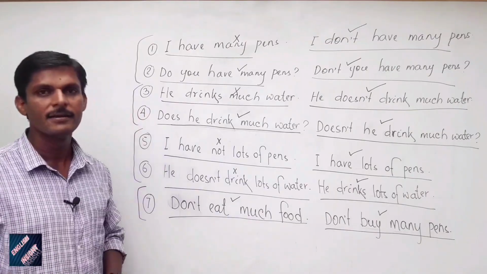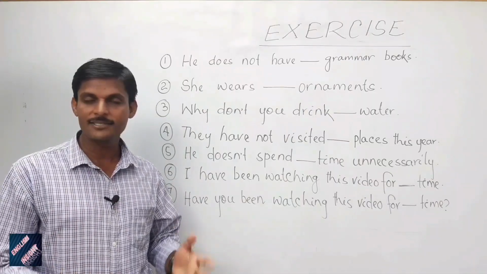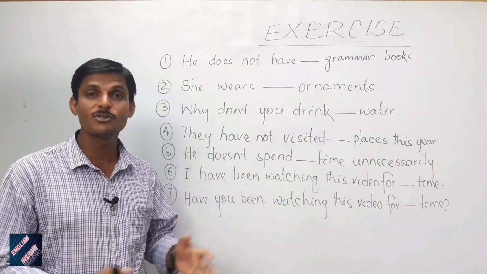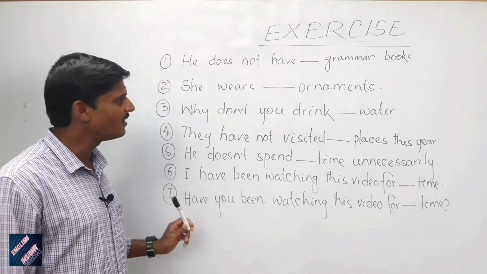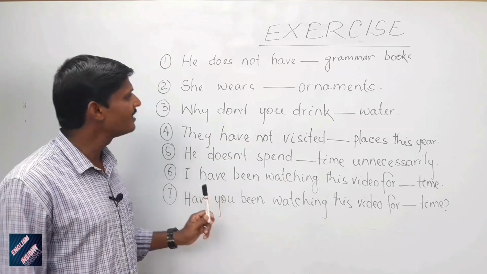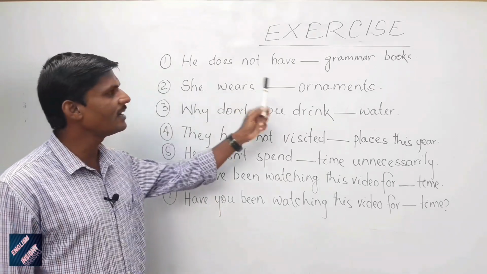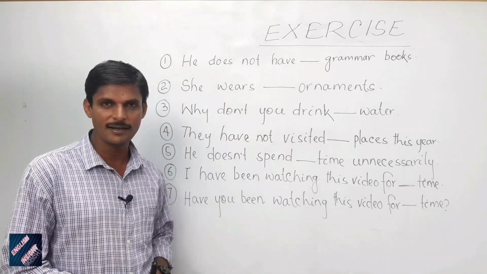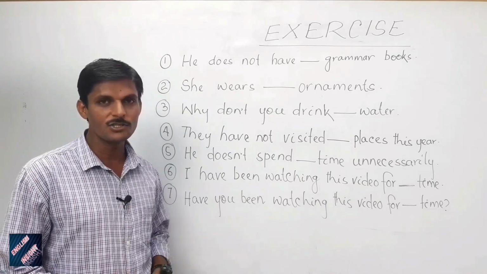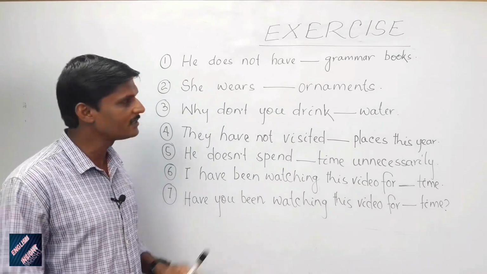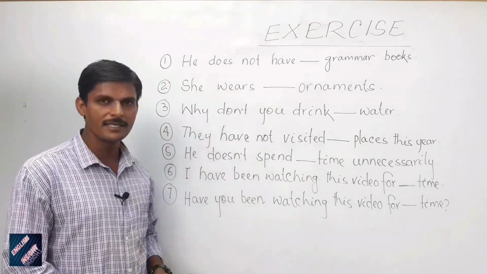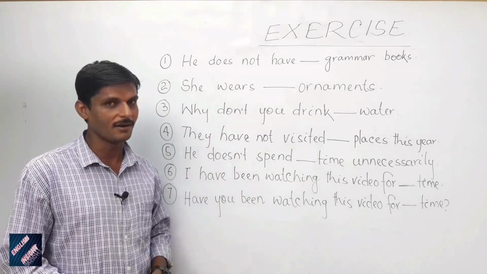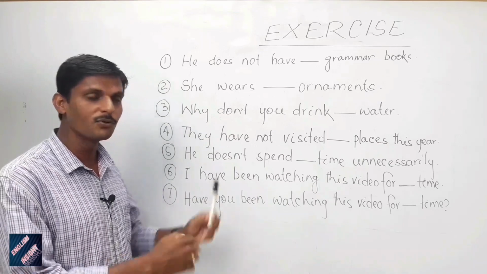Okay. Friends, at last an exercise has been cited here for your self-assessment. 7 questions have been cited here on the board. Just you try. Number 1, he does not have dash grammar books. Many or much or a lot of. Which one is correct? Just you put there. Number 2, she wears dash ornaments. Many or much or a lot of. Which one is correct? You have to put there.